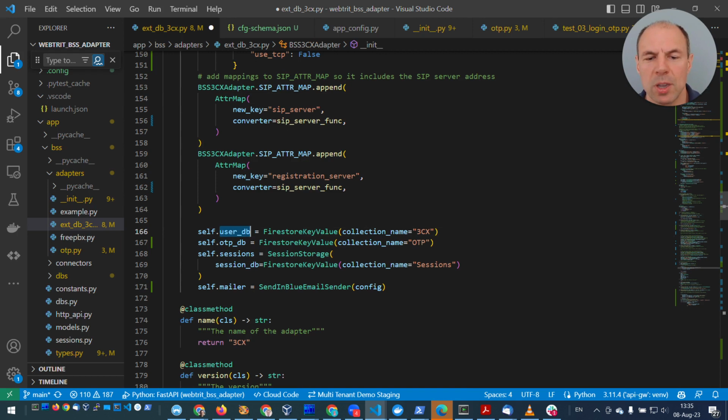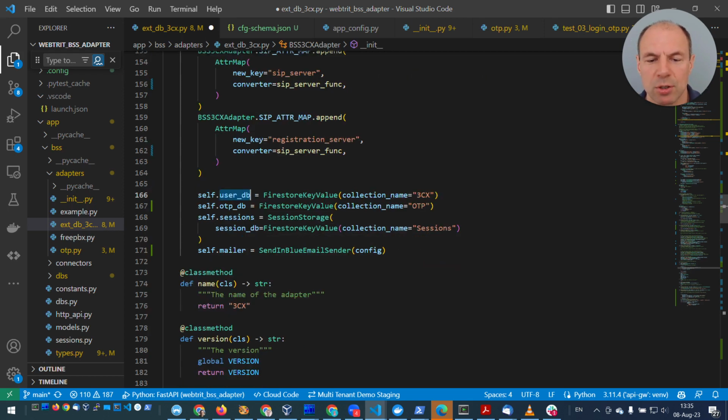So our users are going to be stored in the collection named 3CX. Our one-time passwords will be stored in the collection called OTP, and sessions in the collection called sessions. That's it. Okay, yes, and we initialize our mailer. So we will have to implement the actual functionality to send outgoing emails. Let's talk about this at the very end.